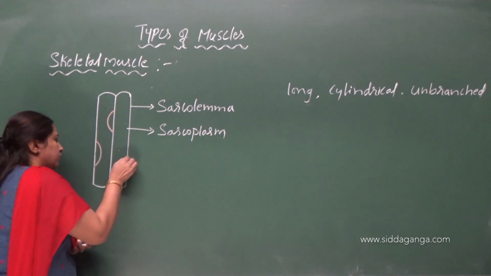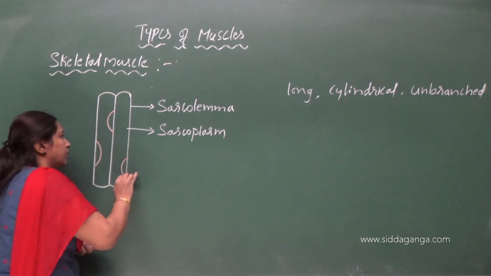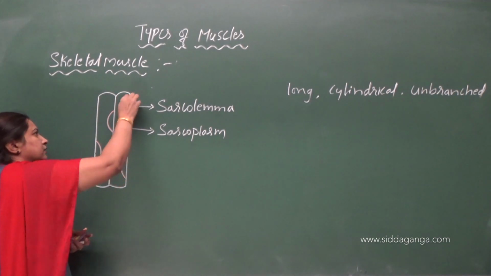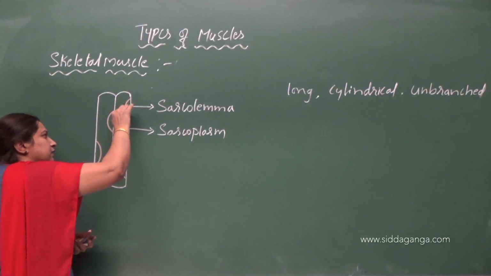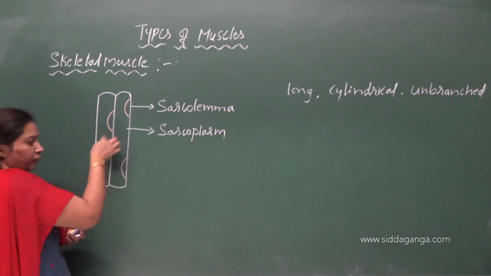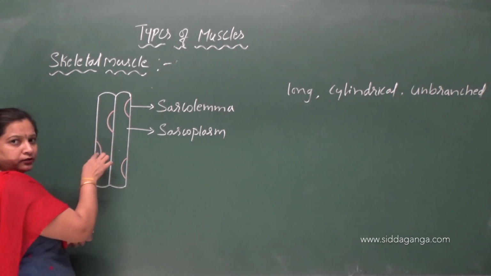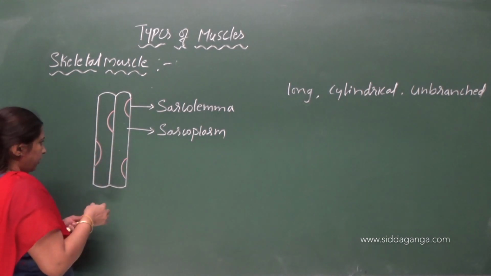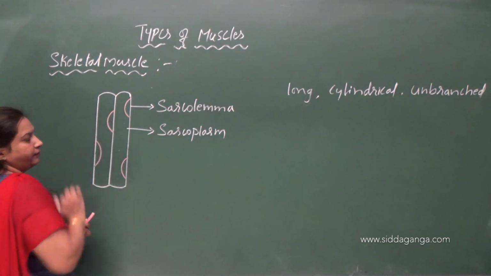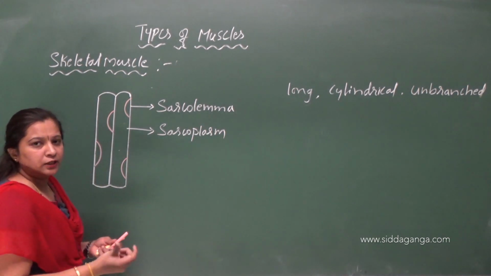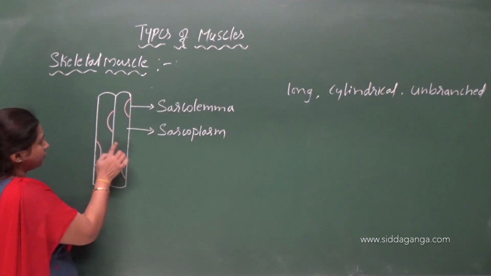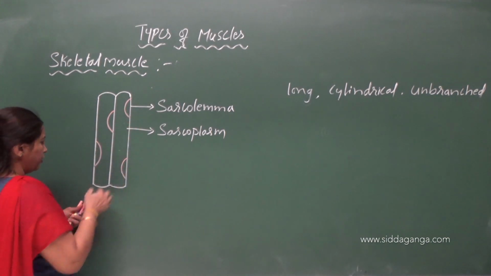So these are the nucleus. How many nuclei are present in a cell? How many nuclei are you seeing in a single cell? So this is one cell, this is another cell. How many nuclei are there here? There are two nuclei, no? So each muscle cell is having many nuclei. Nucleus is singular, nuclei is plural, okay? So each muscle fiber is having many nuclei.